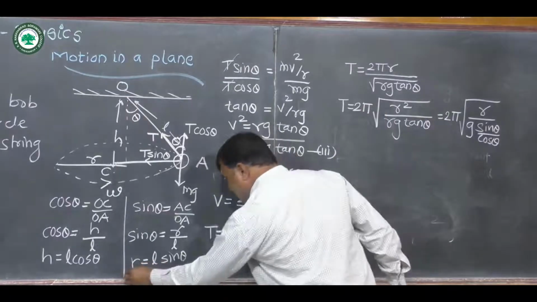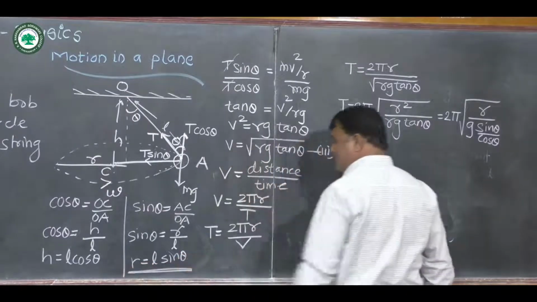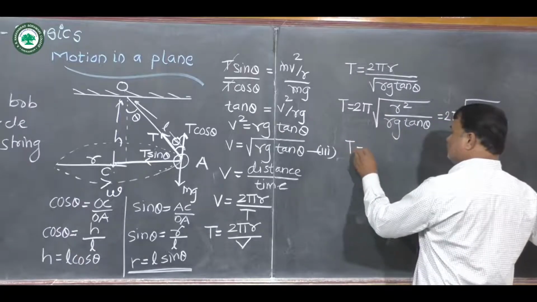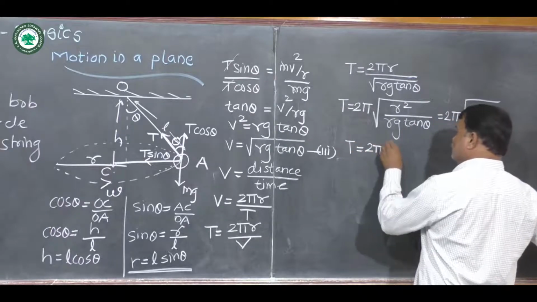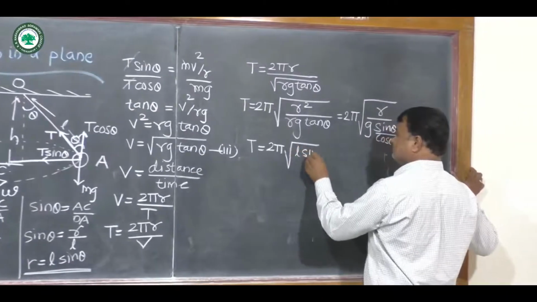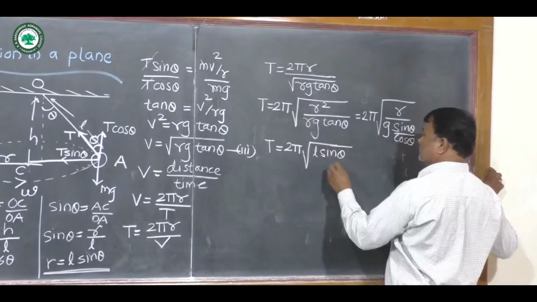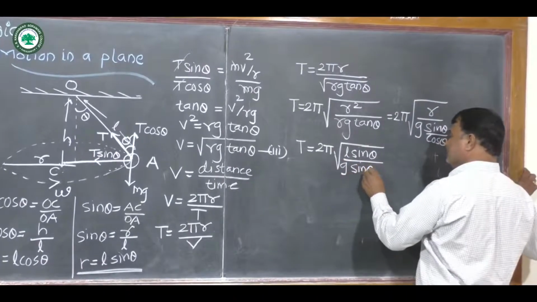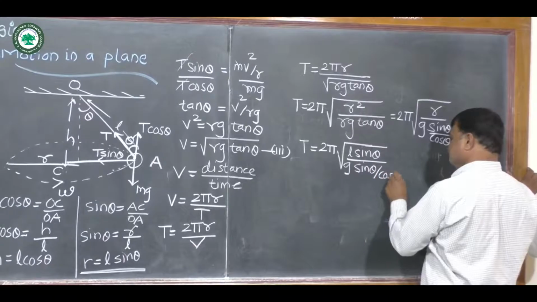Now by using this value, small r is equal to L sin theta, this equation will become T is equal to 2 pi under root L sin theta upon g into sin theta upon cos theta.